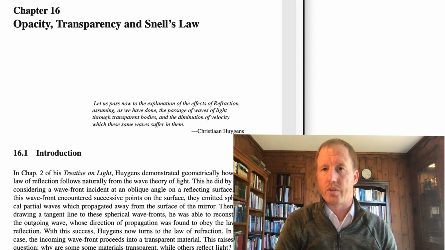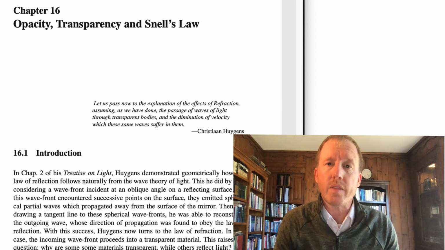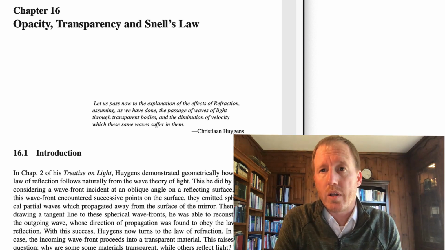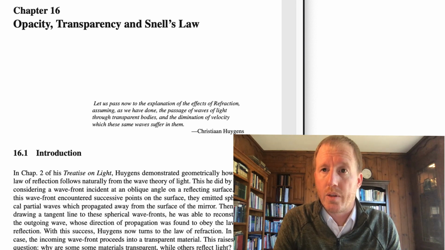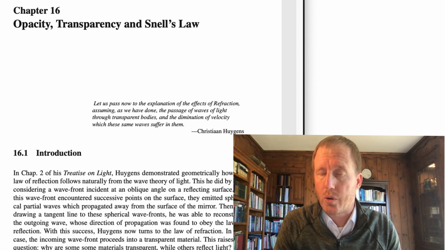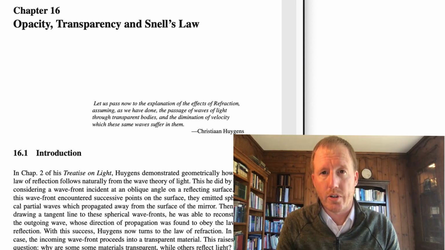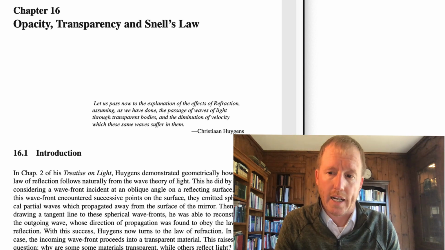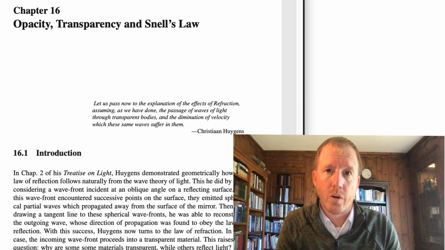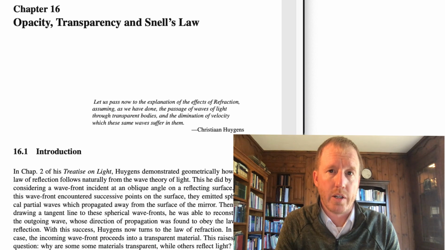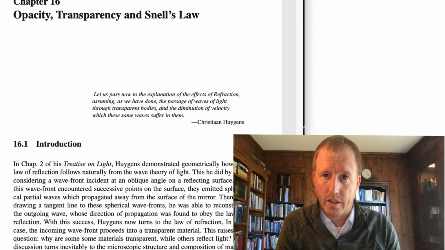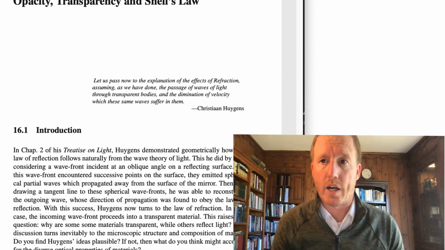Here's the basic puzzle that he's going to be trying to address. He's going to say, well, we know that light travels like a wave, and the medium through which it travels is the ether. That's what he had demonstrated back in chapters 13 and 14. But the question is, why is it that some materials are transparent, like glass and diamond, transparent gemstones? Why is it that some materials are transparent and yet others are opaque? This is a puzzling question that he's going to try to answer.